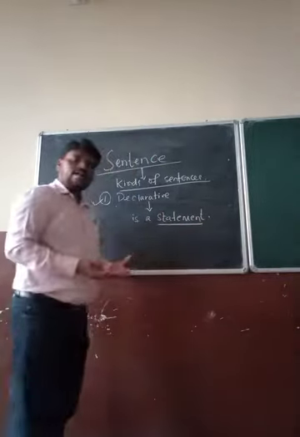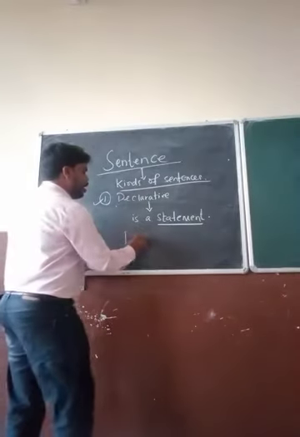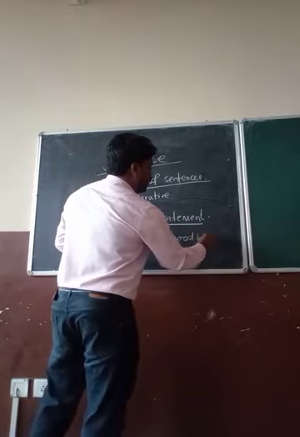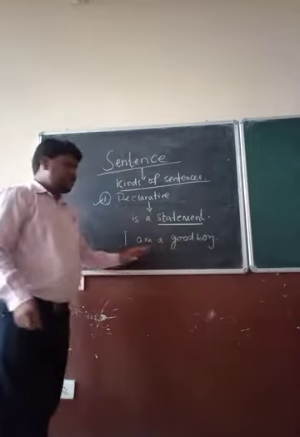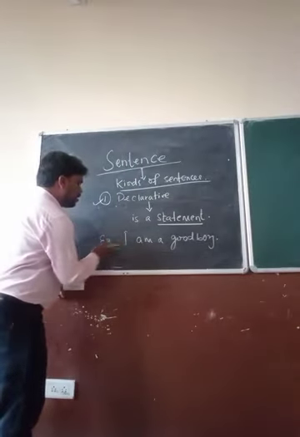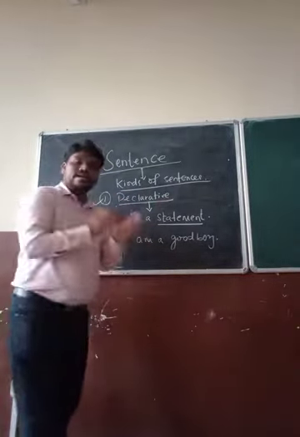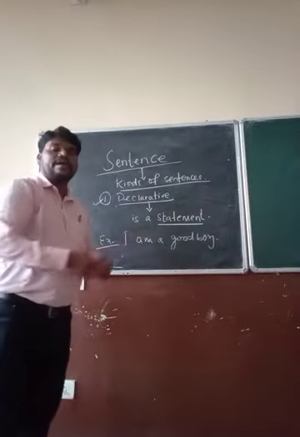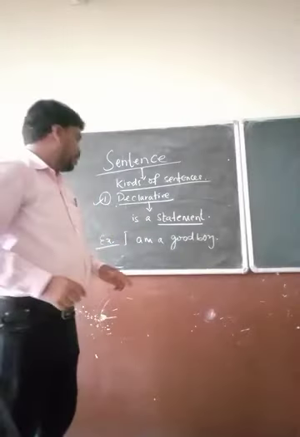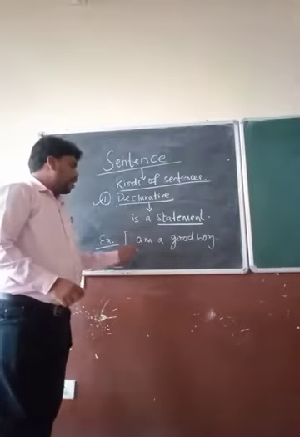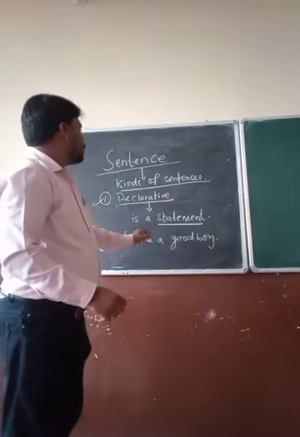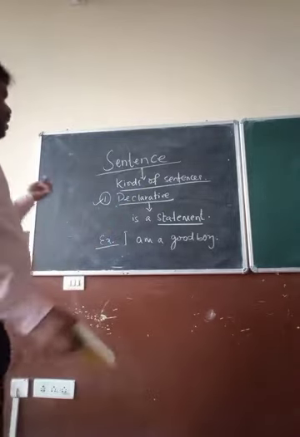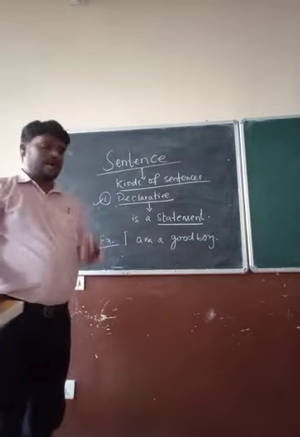It is a statement. For example, I am a good boy. Okay, so this is one of the examples of declarative sentence. Why? Because declarative sentence says that it is a statement. A statement we are making, a statement we are giving. A normal sentence we speak, and that is known as I am a good boy, and this particular sentence is known as declarative. Okay? Declarative sentence is divided into 2 parts.